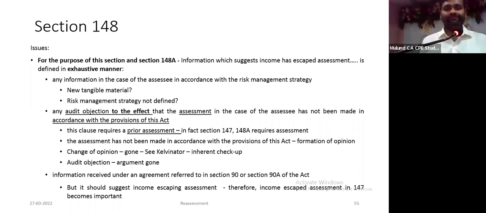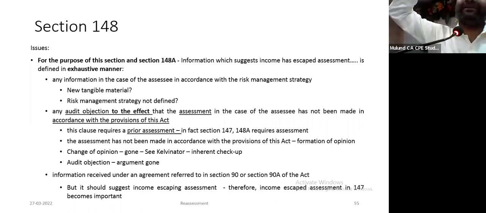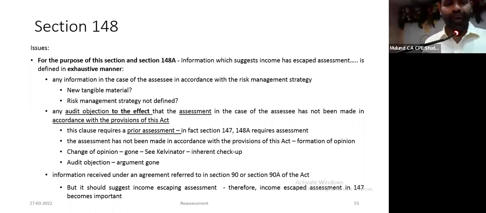The second clause is any audit objection to the effect that assessment in case of the assessee has not been made in accordance with the provisions of the Act. Firstly, you must have noticed the words "assessment is not made in accordance with the provisions of the Act", which means clause 2 can be invoked only if there is a prior assessment. Then only you can invoke clause 2, otherwise you cannot.